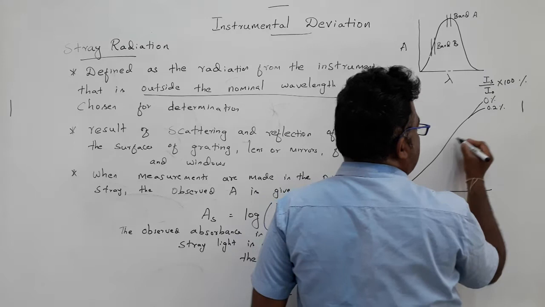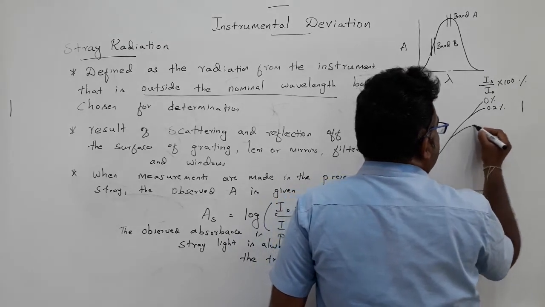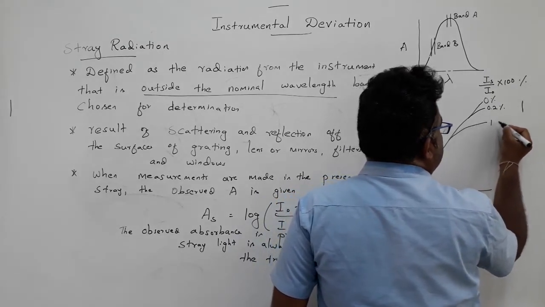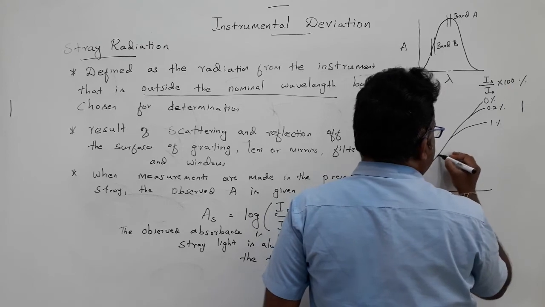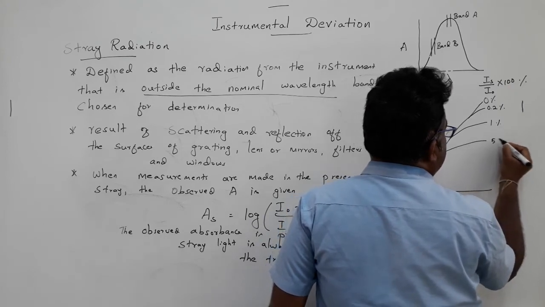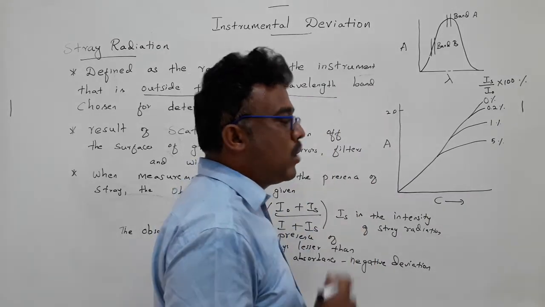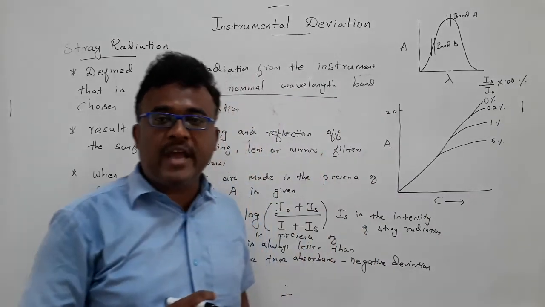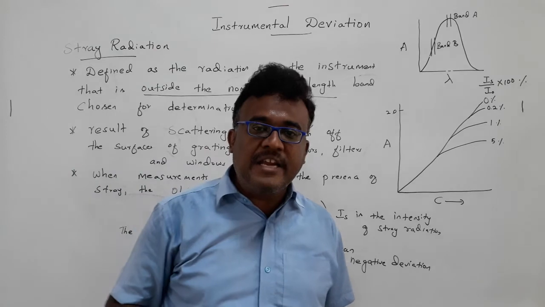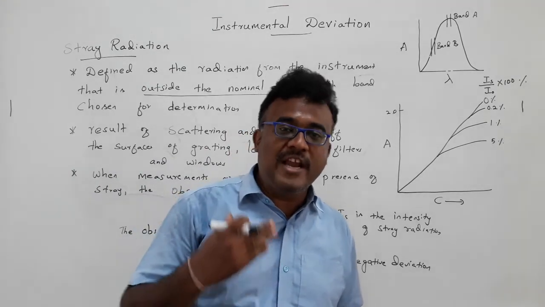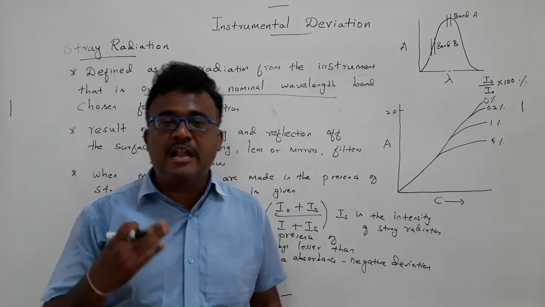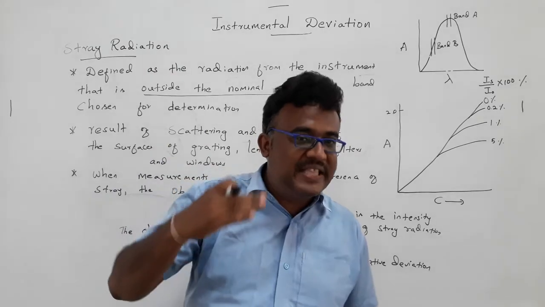Then you have 1%, then 5%. So how can you overcome the stray radiation problem? Try to measure the absorbance value at less than 1.